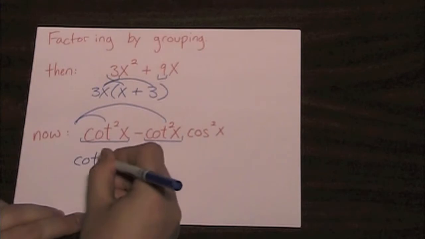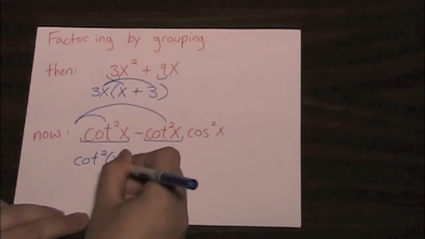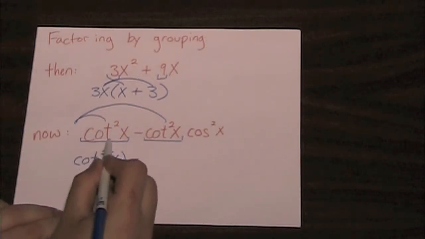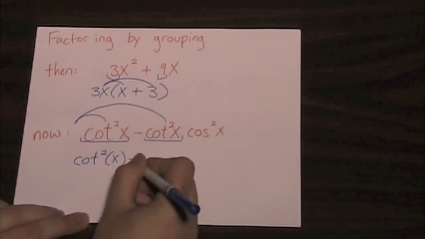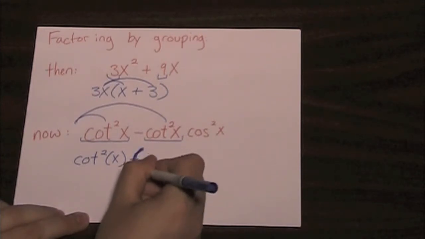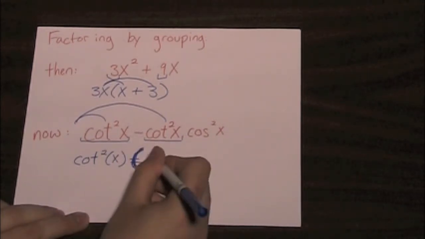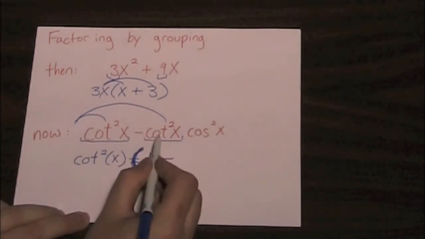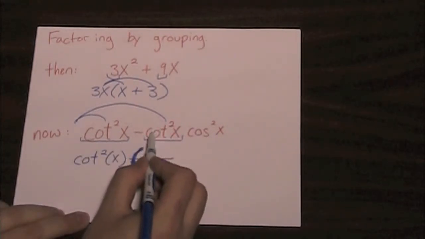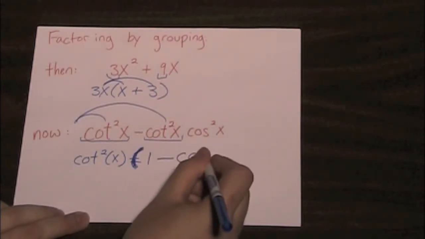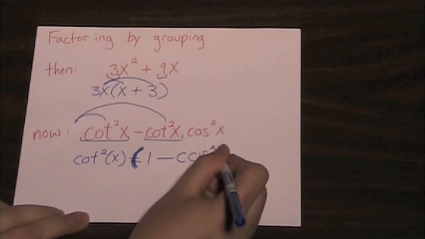So I'm left with that on the outside, cotangent squared of x, and then in parentheses we're going to have a 1 minus cosine squared x, since factoring a cotangent squared out of cotangent squared cosine squared gives me a cosine squared x.